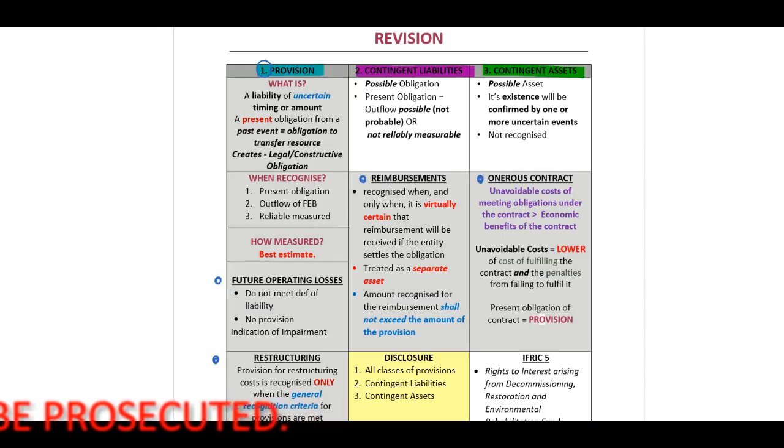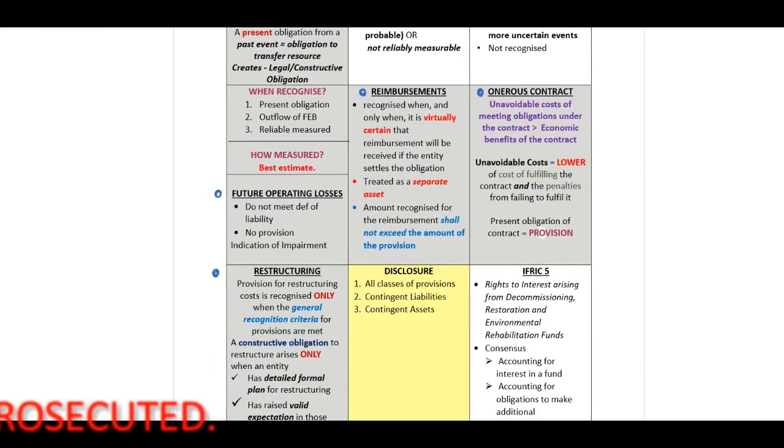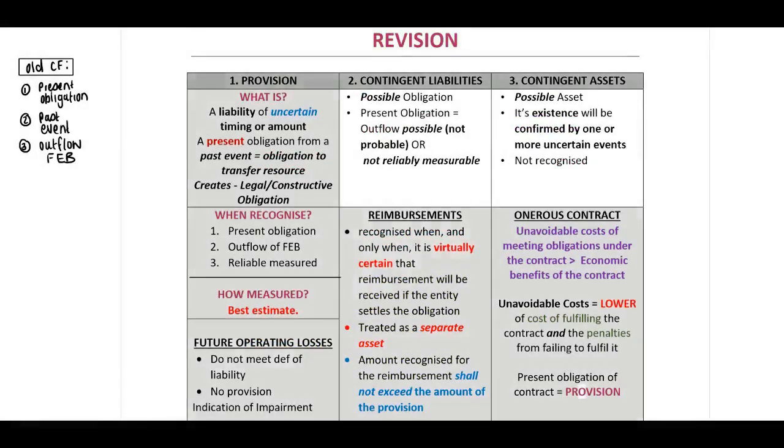You will also identify the disclosure section is included in yellow, and our IFRIC 5, guys, this is in terms of our level 2 students, and this section will be self-study. However, I have included all of the relevant important details in terms of IFRIC 5. We will now focus on a provision.